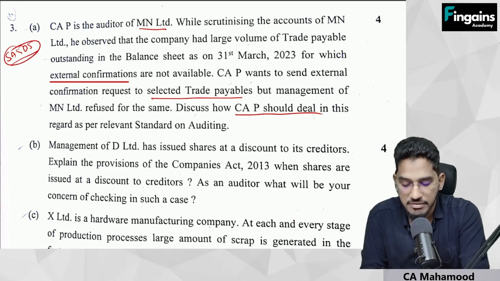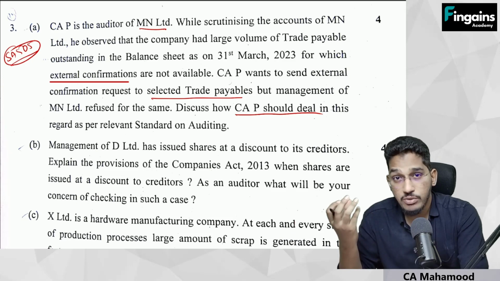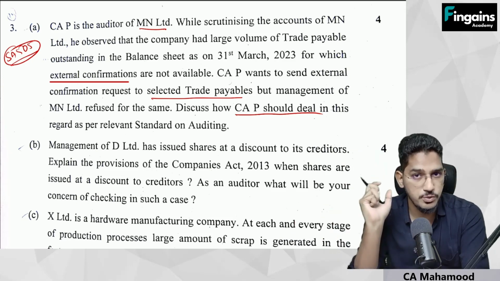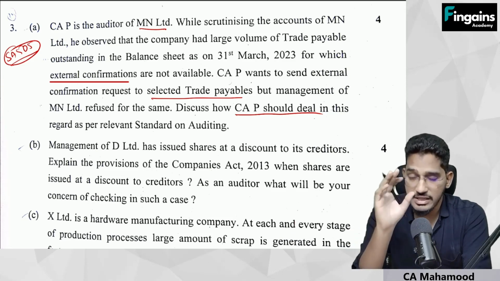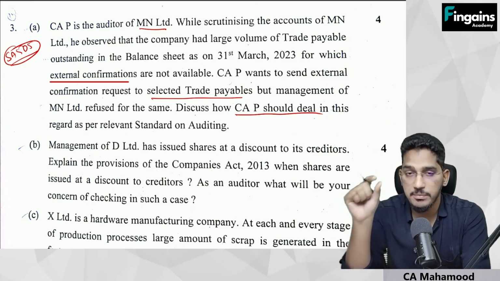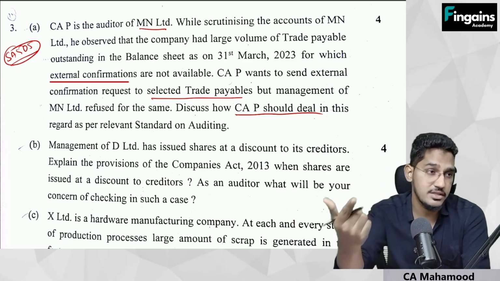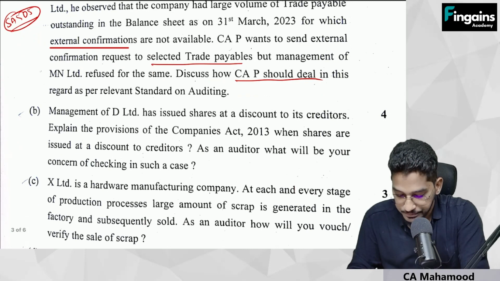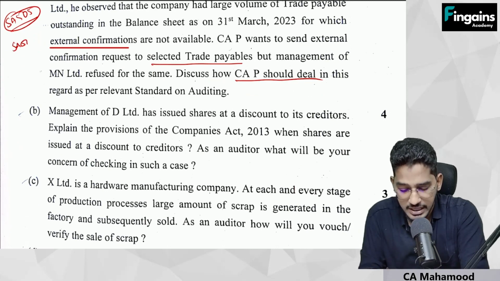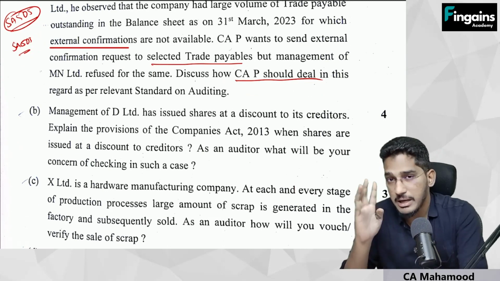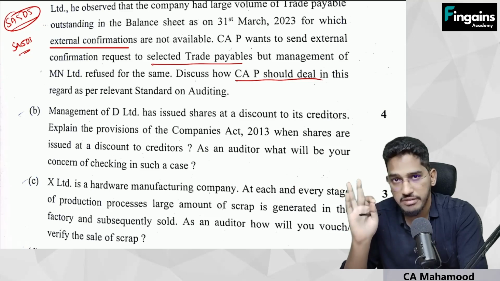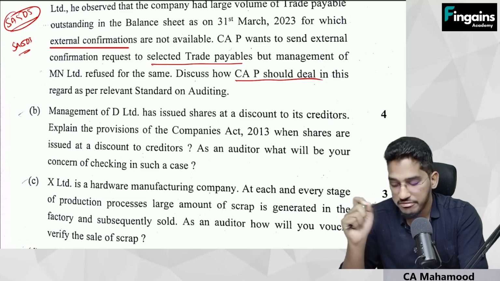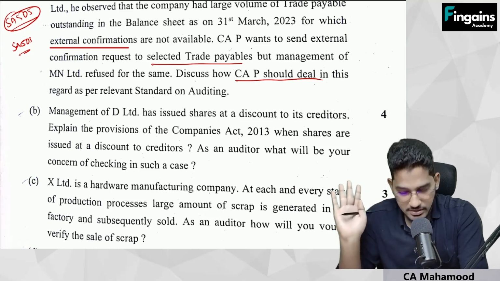What is the relevant standard? SA 505. And which paragraph you have to write? Management refusing the auditor to send external confirmation request. Then what auditor should do? So in the SA 505, there will be one paragraph with this heading: management refusing the auditor to send external confirmation request. That paragraph you are supposed to write here. Next one. So this question is from SA 505, and we told on the day before examination compulsorily go through 4 standards: 501, 505, 580 and 510. Out of that, SA 505, so some 4 marks is already tested.